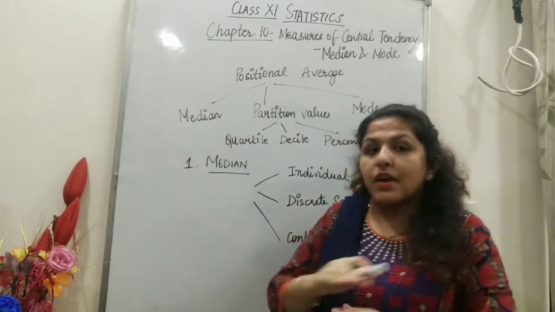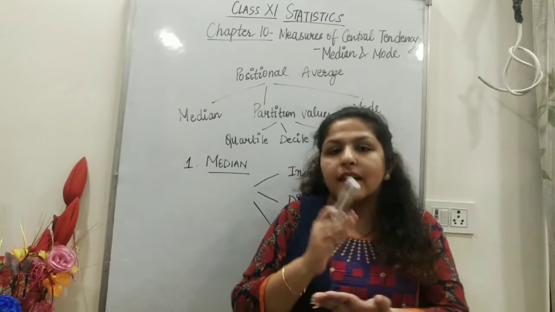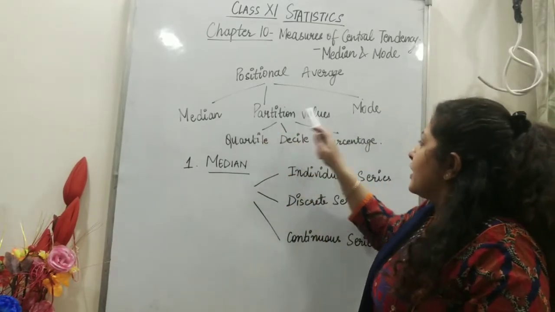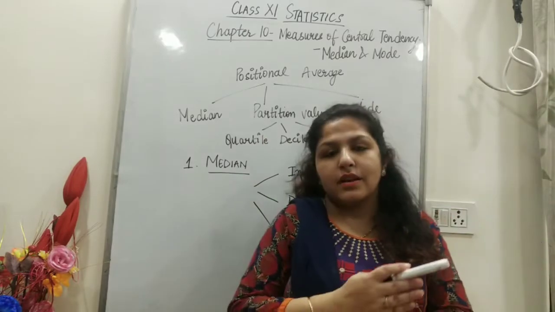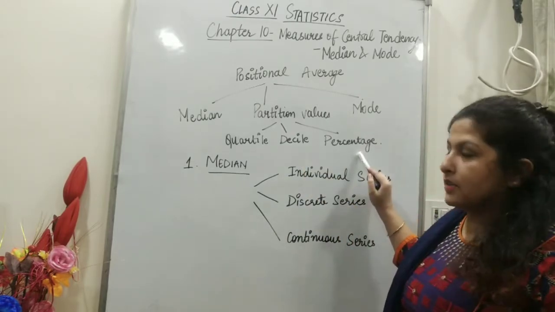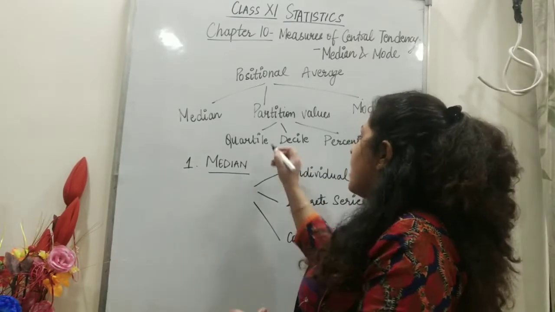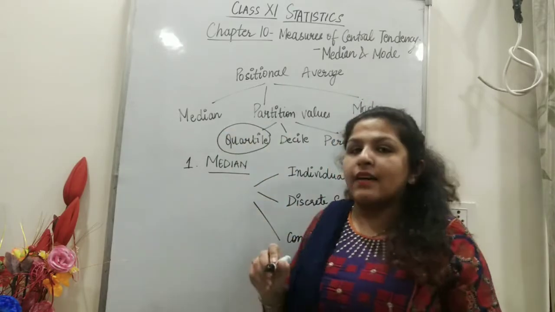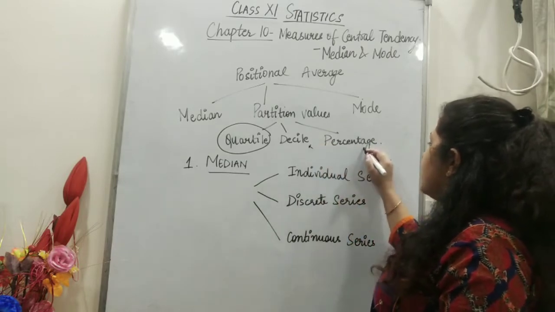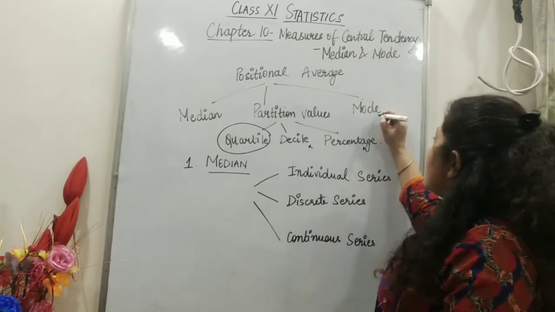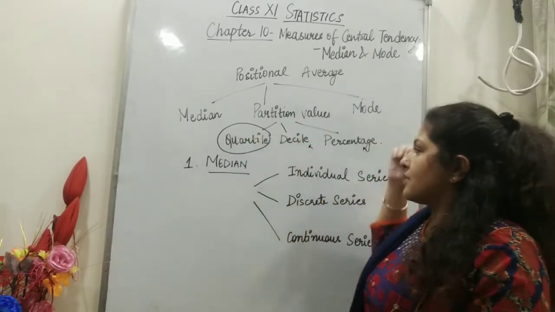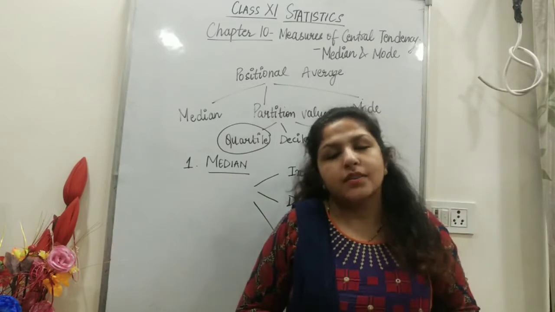First is median, that divides the series into two equal parts, that is 50% and 50%. And then we are having partition values. Partition values include dividing the series into 4 equal parts, 10 equal parts and 100 equal parts. But in our syllabus of class 11th, we only have to deal with quartiles, that is dividing the series into 4 equal parts, and we will not do deciles and percentiles. So third positional average is mode. We're gonna cover these three things in our chapter.